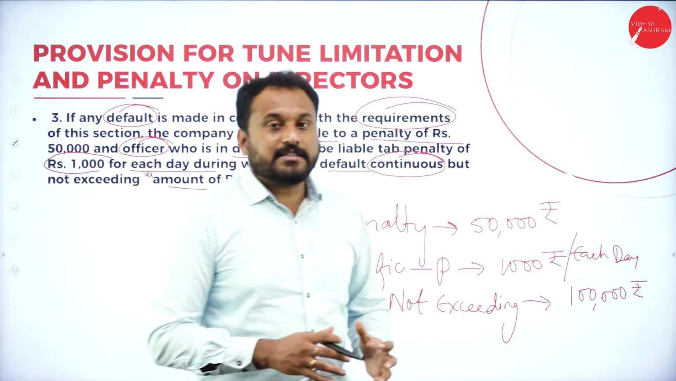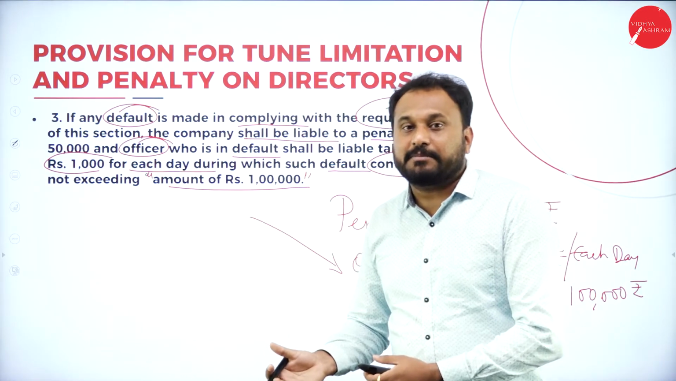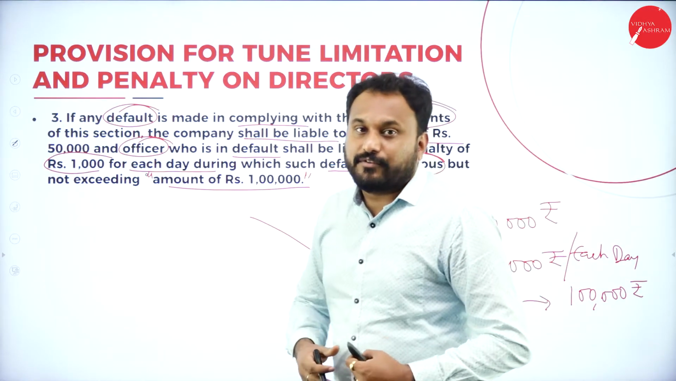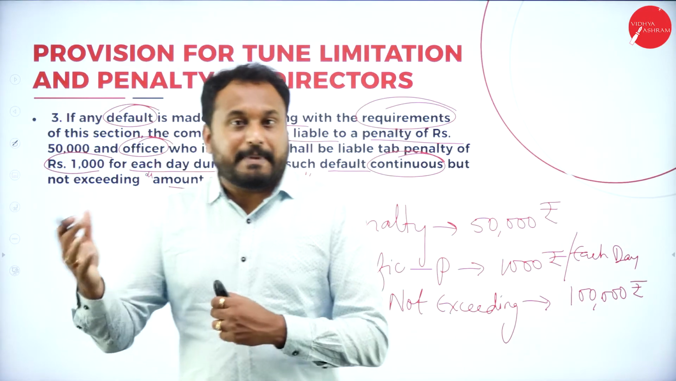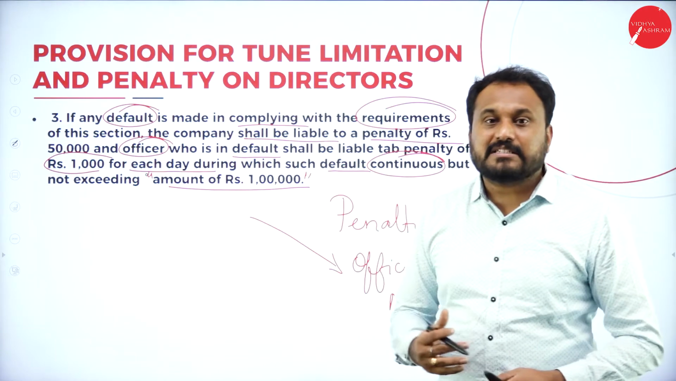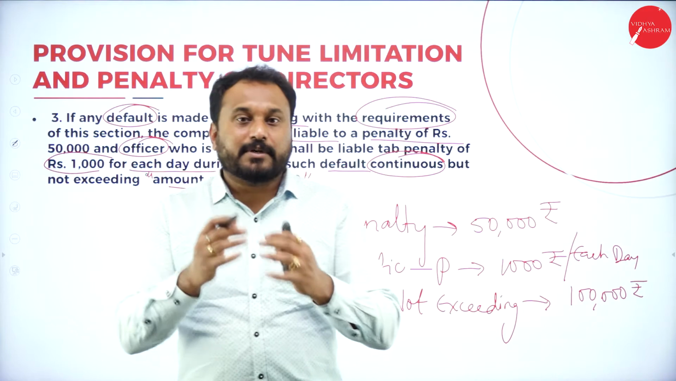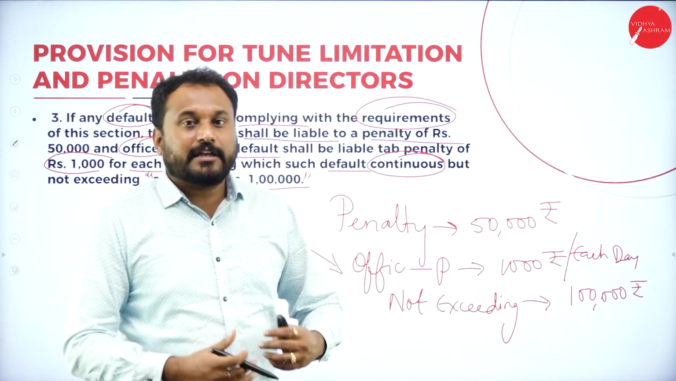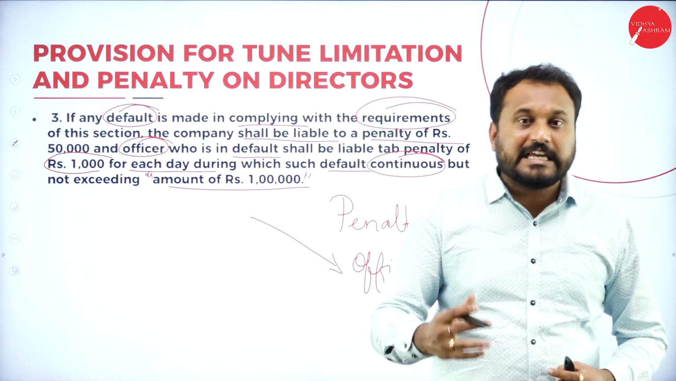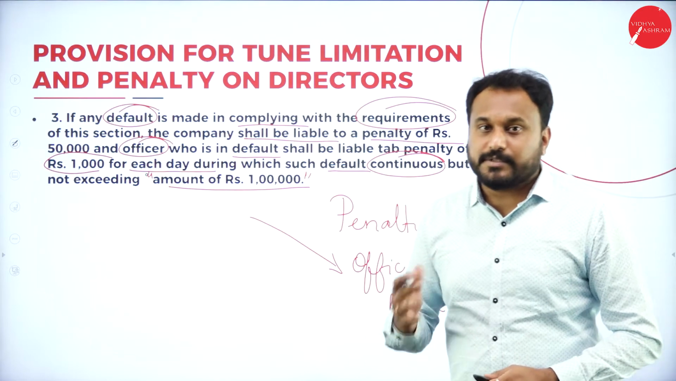You can actually see, the minute it is a default, you will be getting a time limit. You are supposed to do it very fast, because you should always have goodwill for a company. You should never go for a blacklisted company. That's the reason they go with these things. So the company is liable for a penalty of 50,000 rupees, and the officer who is in default should be penalized 1,000 rupees for each and every day, but it should not exceed 1 lakh rupees.